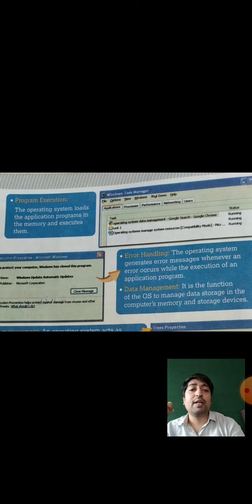Data management. The words also explain it to you: data and manage. It is the function of the operating system to manage the data storage in the computer memory and storage devices. Whenever different data is input inside the system, the operating system is liable to set the data in a different manner.